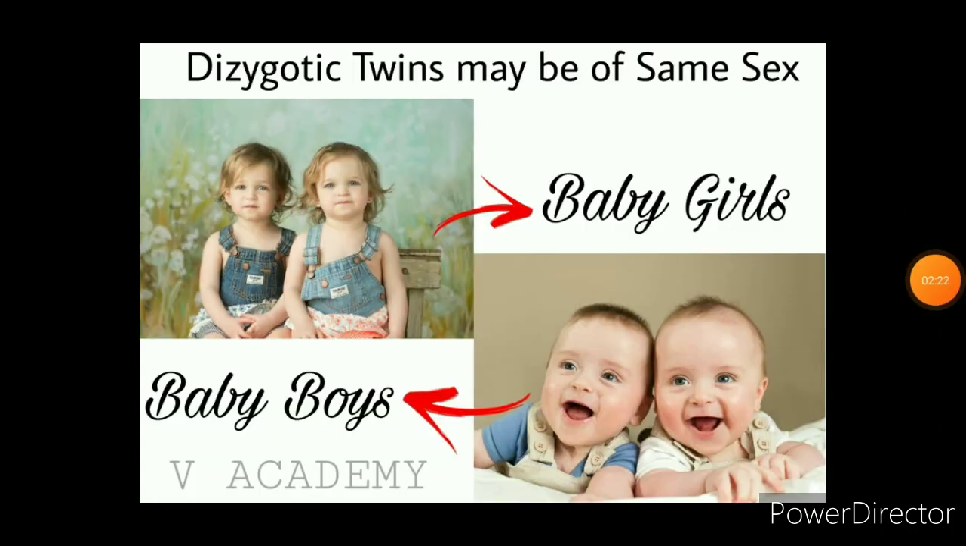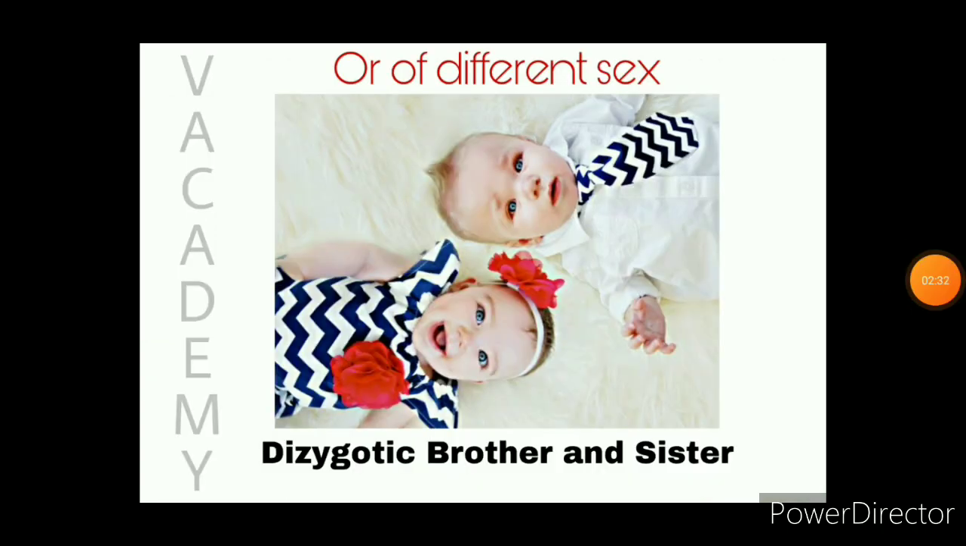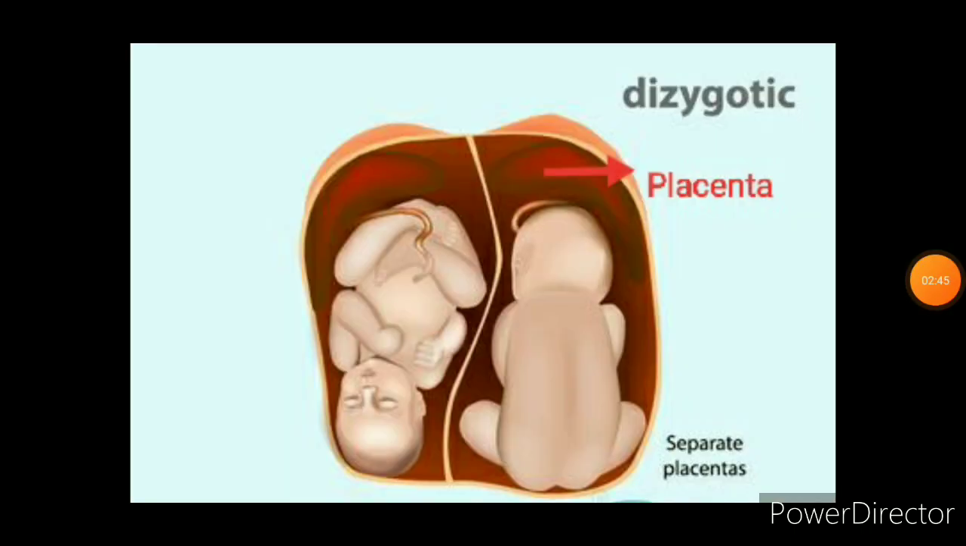Dizygotic or fraternal twins may be of the same sex, that is, maybe 2 sisters or 2 brothers. Fraternal twins may also be of different sex, that is, a dizygotic brother and sister. These fraternal twins have 2 different placentas. In this way, dizygotic twins have 2 separate placentas inside the mother's womb. And the ratio of fraternal twins is higher than the ratio of monozygotic or identical twins.